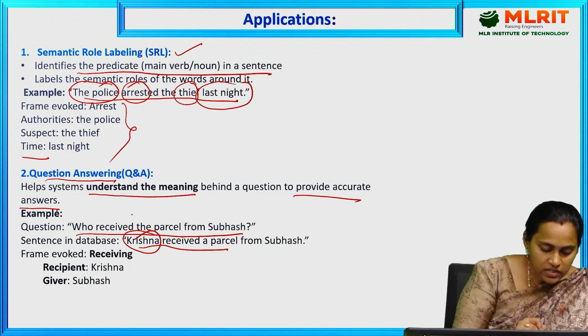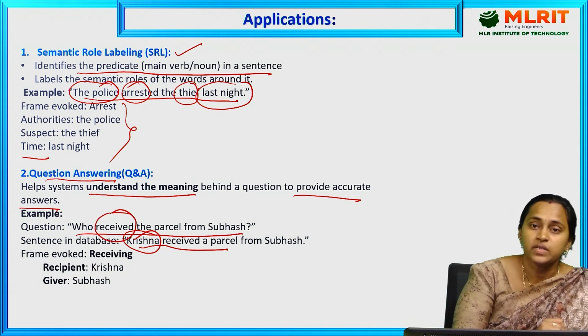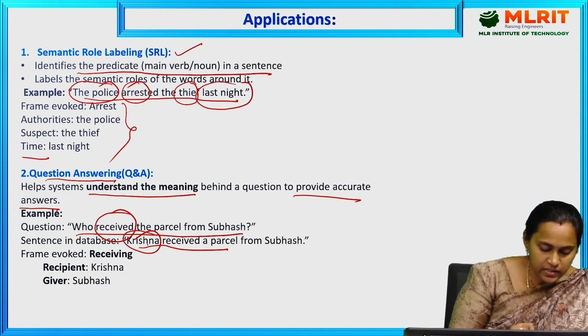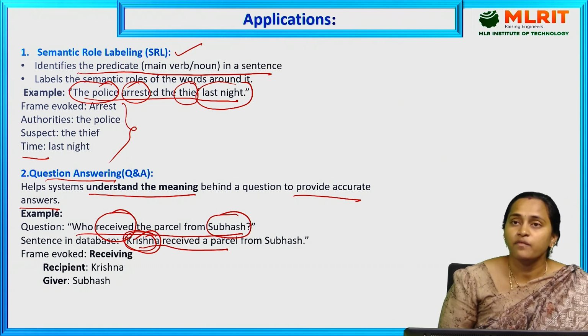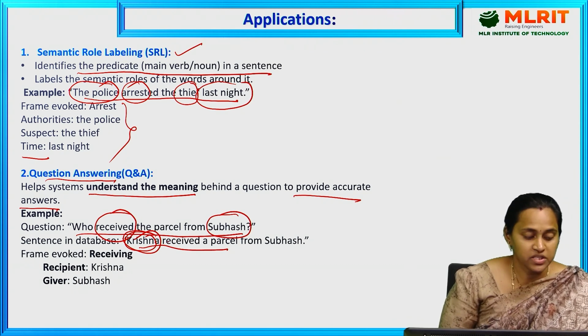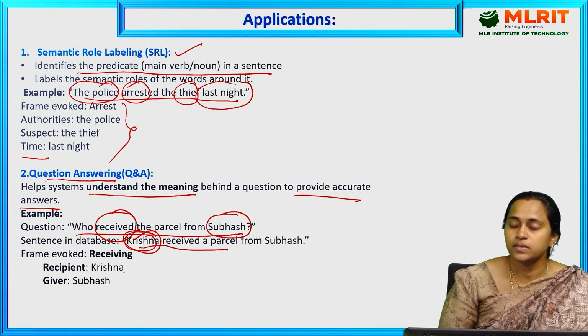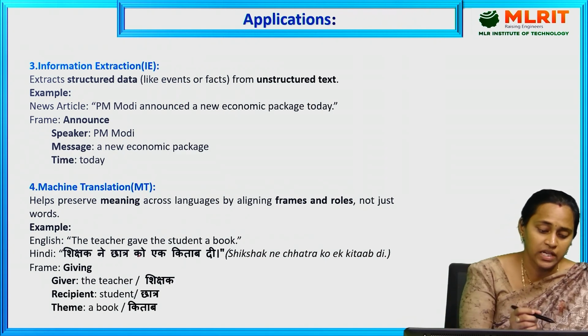Here, what is the frame? The target word is received. So the recipient is Krishna, and the giver is Subhash. This is the main idea: whenever we ask a question to the machine, we will get the answer. Let's see the third one, information extraction.